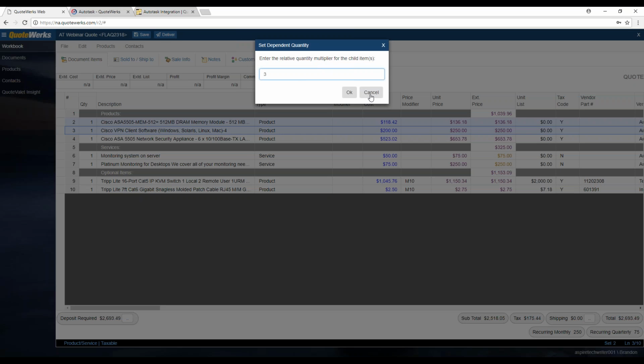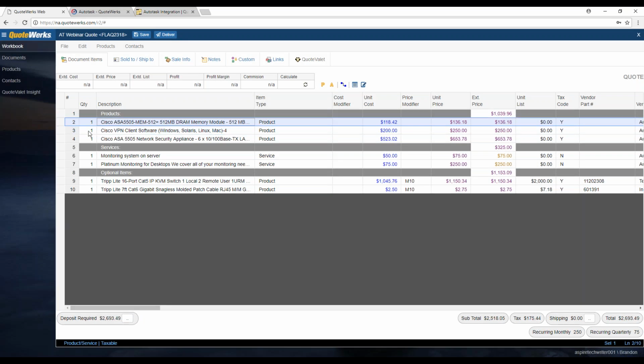I don't want to set it on this one. But what that will do is actually set it here, where if I change the quantity of this item, it'll change and update the quantity of my labor item if I had it on there. The dependent quantity feature, the items don't have to be contiguous, so they don't have to be directly next to each other in order for it to work. So you can have one under products and one under services or labor or installation, however you want to set it up. So that'll be the other feature that's available on the document items tab here as well.